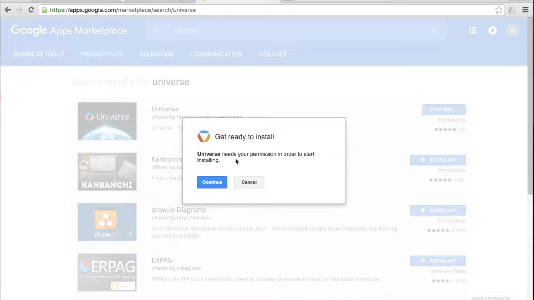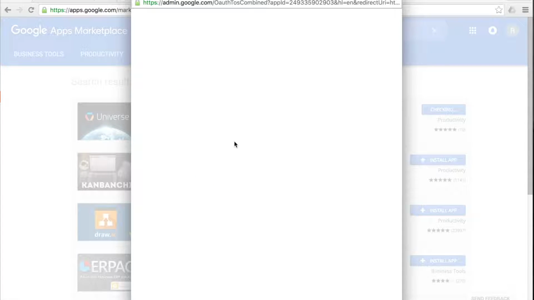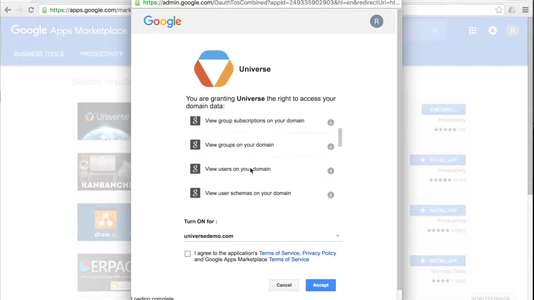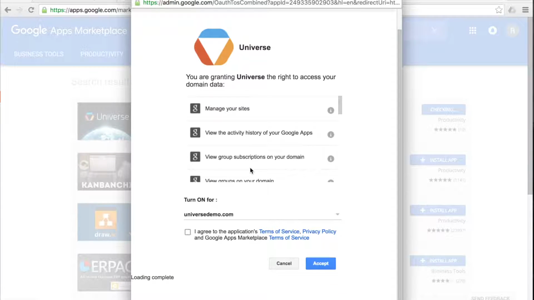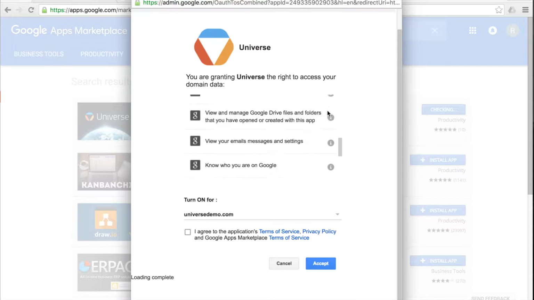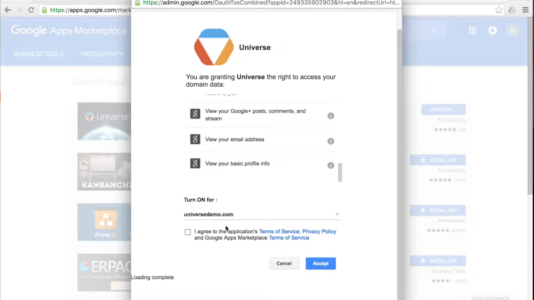It will ask me about permissions. It's gonna ask quite a long list, but it's needed for Universe to work. So go ahead and turn on for your domain, if you have multiple domains on the account, and agree to the terms of service. You can read those, they are on Universe side, and just say accept.